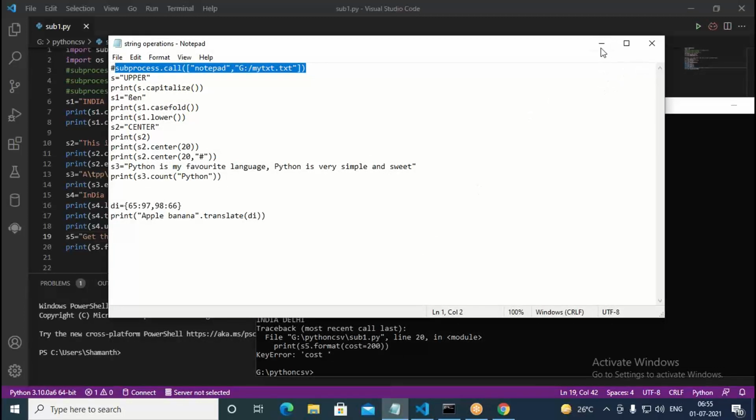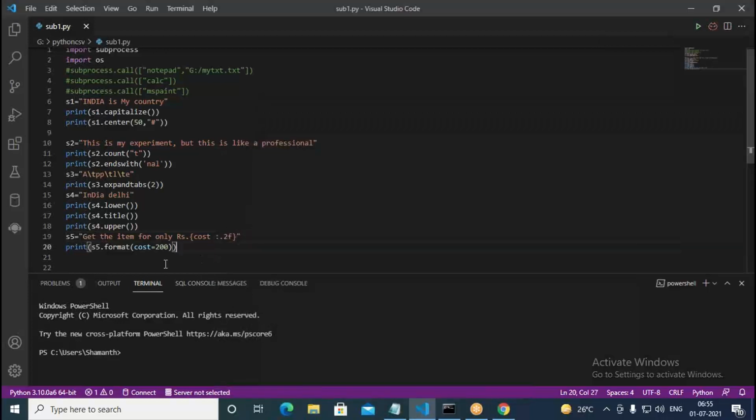Brackets and everything is fine here. Get the item only for rupees, I specified here. I think, is it the quotes? No, it is like this only. Then cost I said, correct, and there also specified cost.